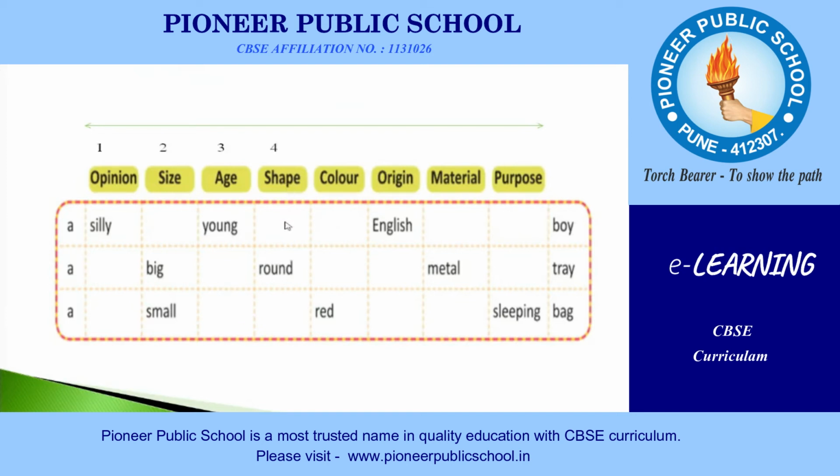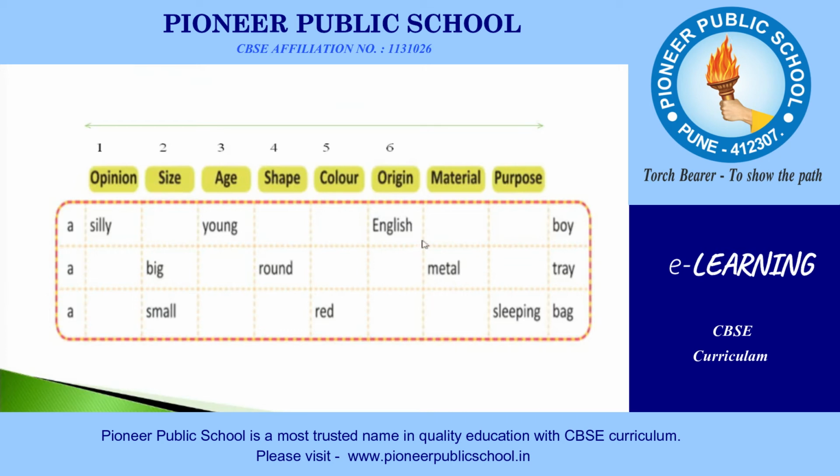Shape, round, oval, circular. Color, red, white, black, etc. Origin will be English, Indian, Chinese, American. Material, metal, wooden. Purpose, sleeping. Or here we can say serving tray, flying pan.